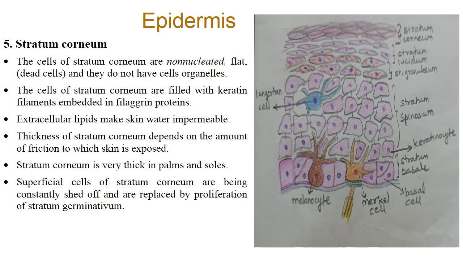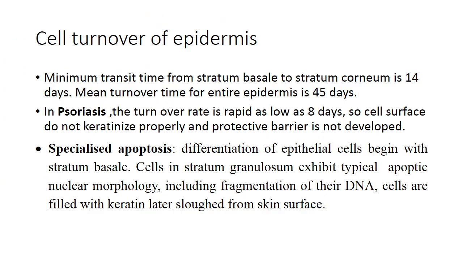The superficial cells of stratum corneum are constantly being shed off and constantly replaced by cells proliferating from the stratum germinativum.